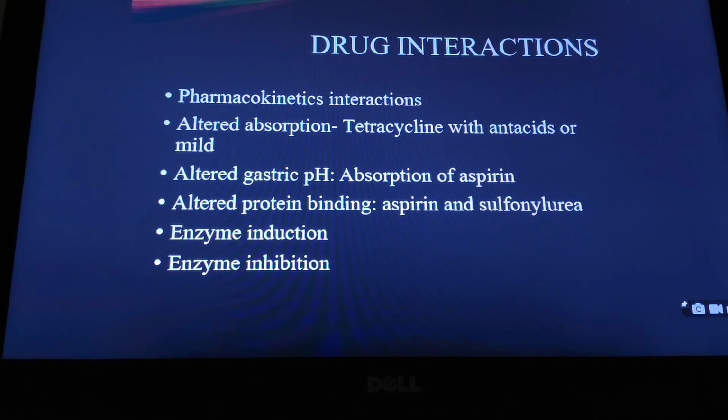Altered protein binding also can affect the drug response. We had seen aspirin and sulfonylurea, because both these drugs bind to the same plasma protein sites, and aspirin displaces the sulfonylurea, leading to high concentration, and there could be a potential risk of hypoglycemia if these two drugs are taken together. And drug interactions could be like enzyme induction and enzyme inhibition. We have discussed induction and inhibition in detail in the previous discussions.